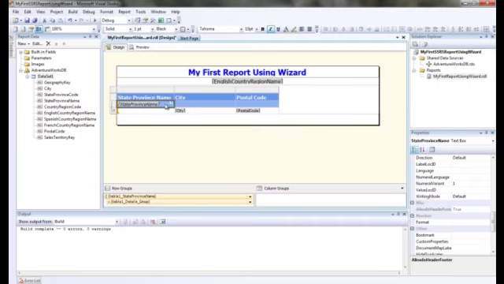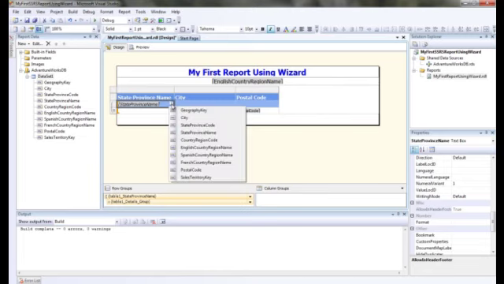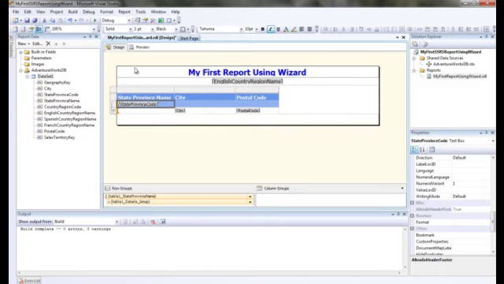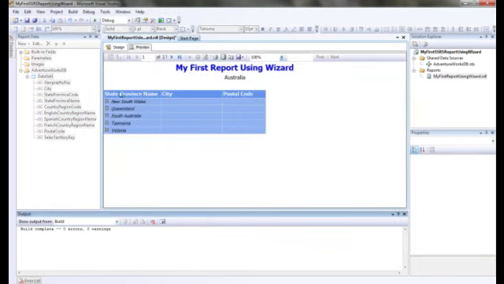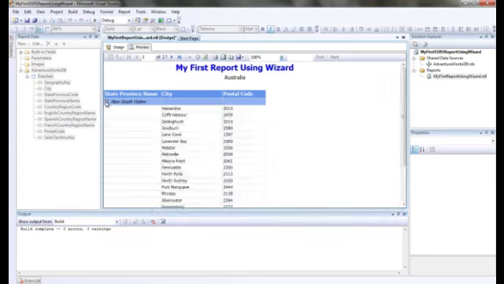Okay, one thing I wanted to show you is the cell within the cell. Whenever you click on a particular cell, you get this small box there. When you click on that, you can change whatever you need. Basically, you can go and select another field here. So in case you change your mind, rather than having state or province name, you want to put state province code, you can do that. In this case, we'll just leave it as state province name. I'll just go back and change that. Go to preview, so you can see everything normal there.